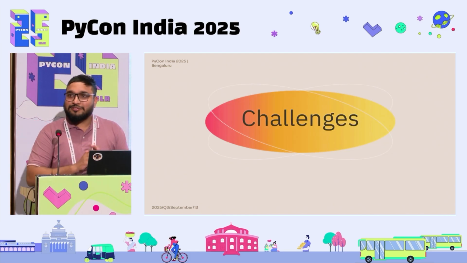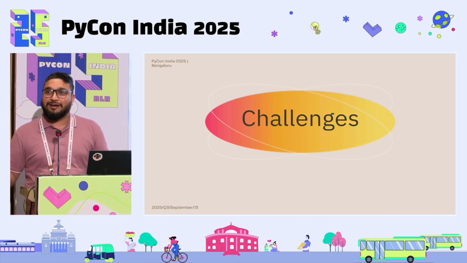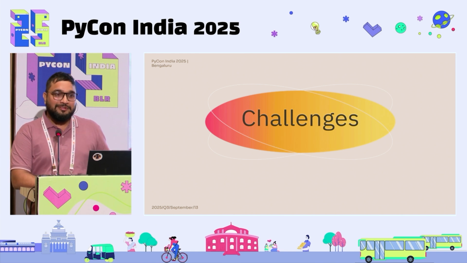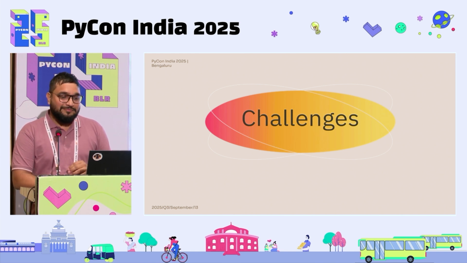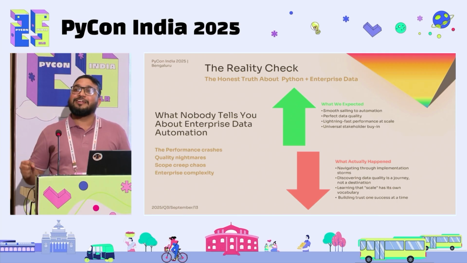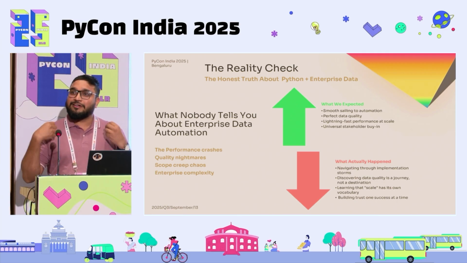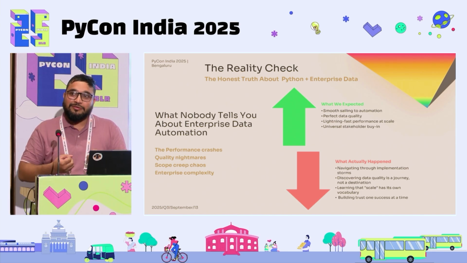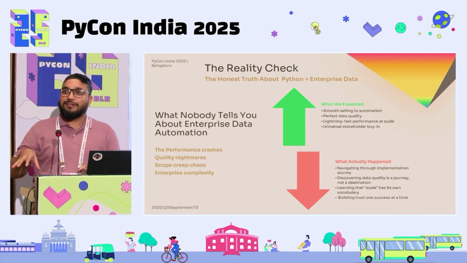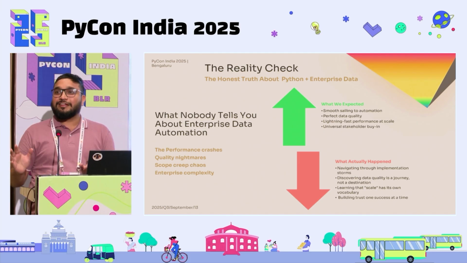So yeah, it sounds like a very simple thing which we just enable using pandas and all. But in the enterprise, this is not how easy it looks, right? We expected everyone to be tech savvy and data savvy and to know their data well, right? No, people do not even know what sort of data they want, leave apart how they are maintaining the data. The request is not even clear.